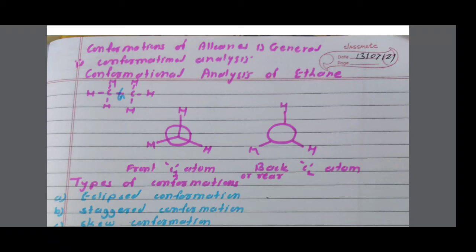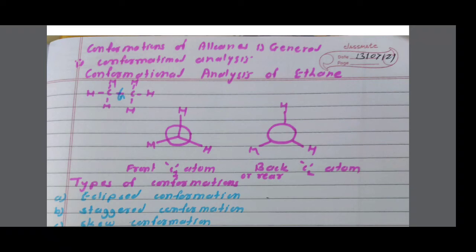This is the front carbon, that is carbon atom number 1, and behind this carbon atom, I am showing the second structure, that is the back carbon atom, or it is also called the rear carbon atom.